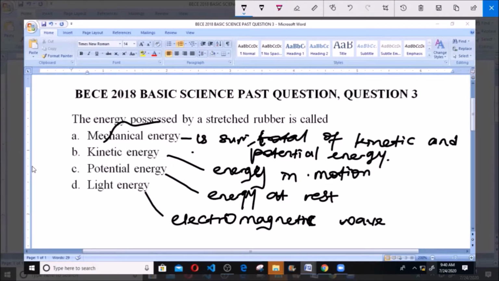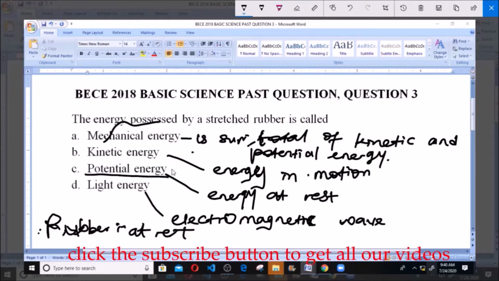Now when you stretch a rubber, the rubber is not yet in motion. At that state, we say the rubber is at rest. And like we said, energy at rest, or energy contained in an object at rest, is potential energy. So from there you see that our answer is C, potential energy.